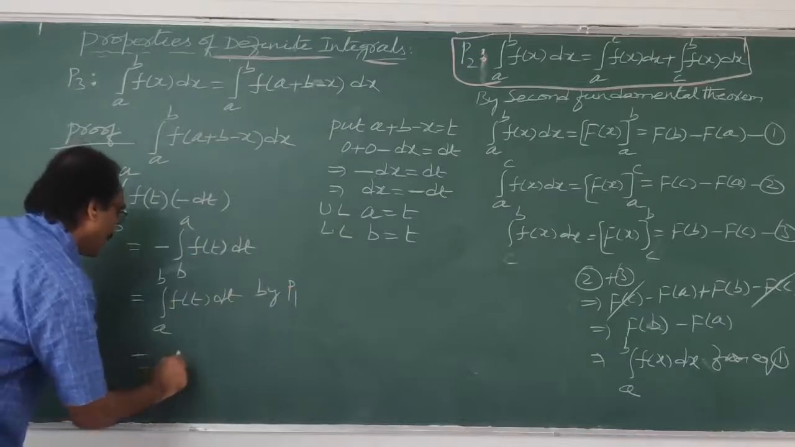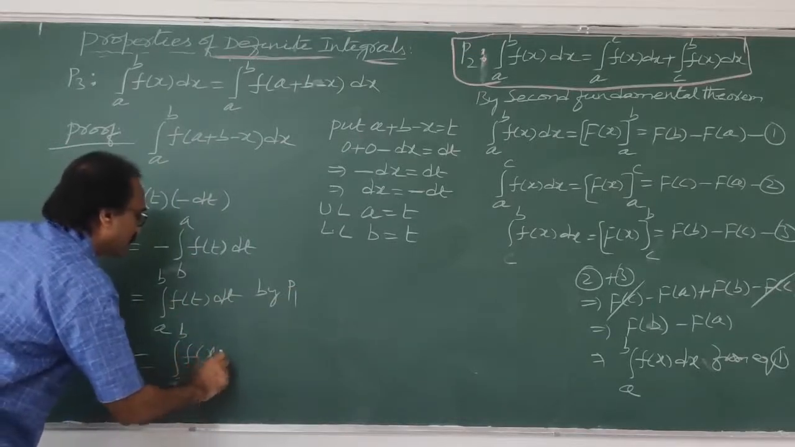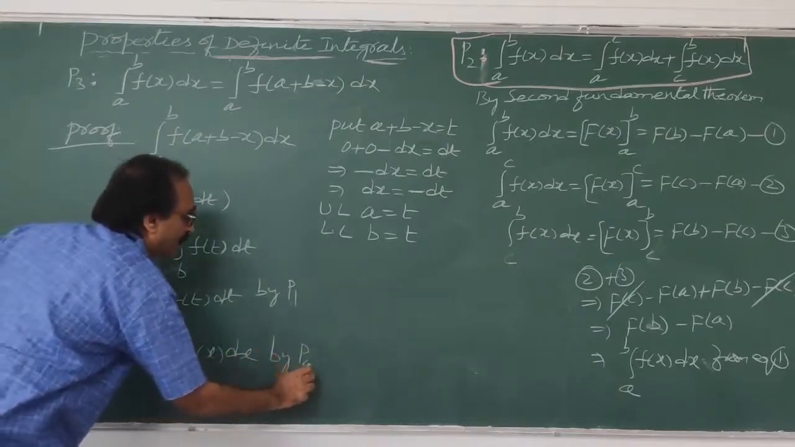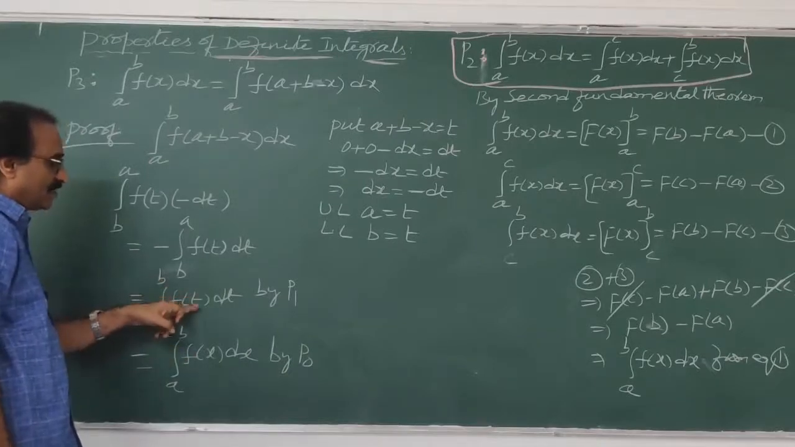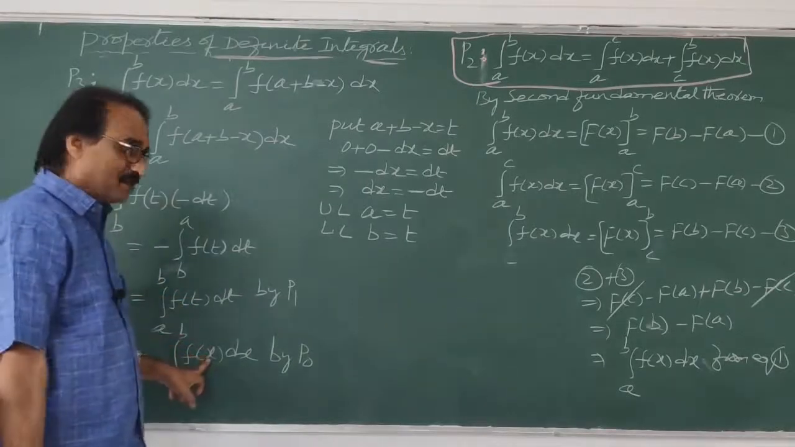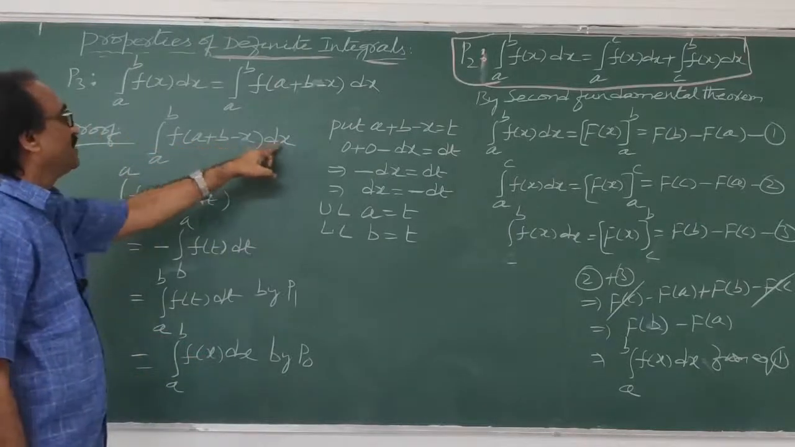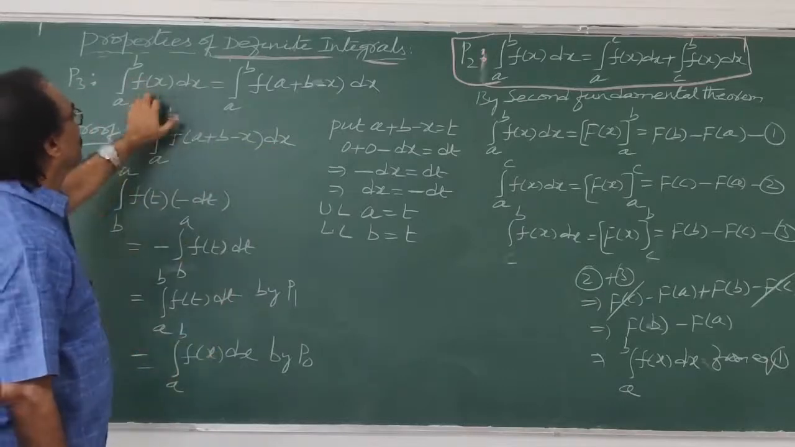Again, how can you write this now? Integral a to b f of x dx. First property P naught. Just I am writing by P naught. P naught means what is that? Integral where same limits are there means instead of t you can write x or z. So finally what happened now? Integral a to b f of a plus b minus x dx equal to how much you got? Integral a to b f of x dx, which is proved here.